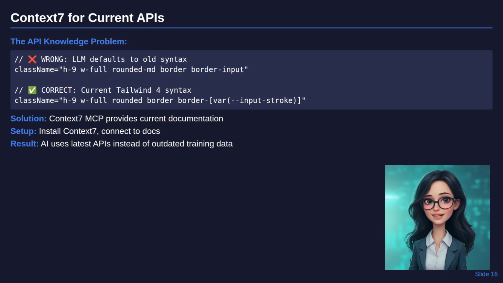Set up Context7, connect it to your current documentation, and AI will generate code using your actual technology stack instead of generic patterns. This is crucial for TypeScript projects where API changes frequently. Without current context, AI generates code that compiles but uses outdated patterns. With Context7, AI stays current with your technology choices.